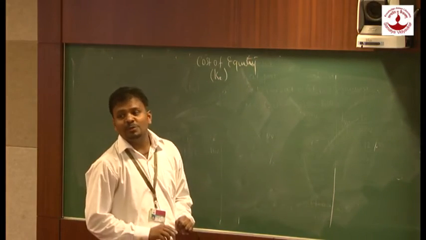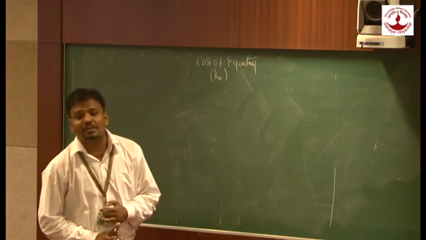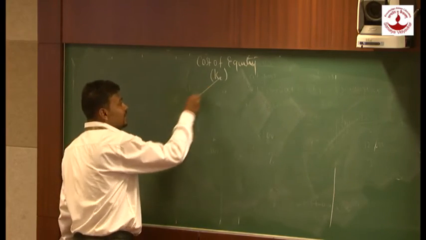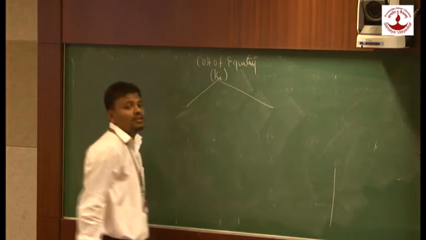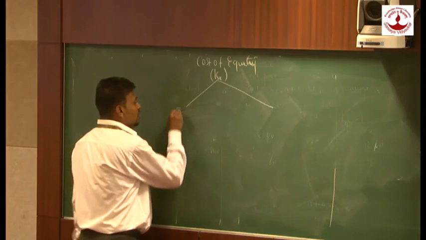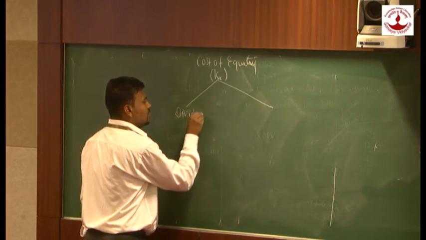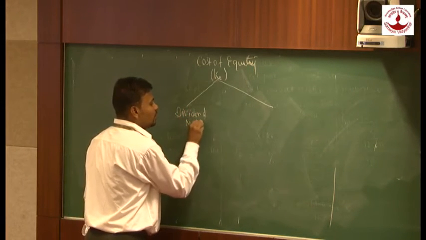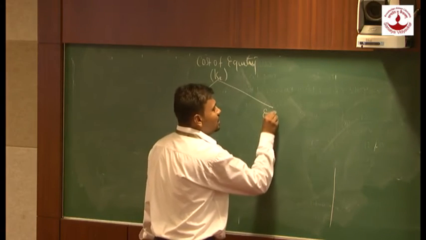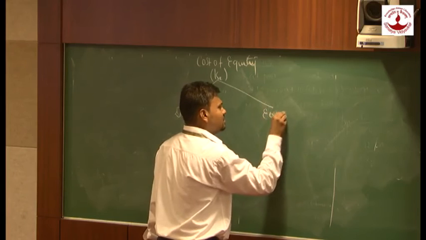Now as I told you, dividend in case of equity is not guaranteed. So here we are going to calculate cost of equity in 2 parts. One is called the dividend method. If they are getting dividend, we are going to apply the dividend method. And the second method is the earning method.